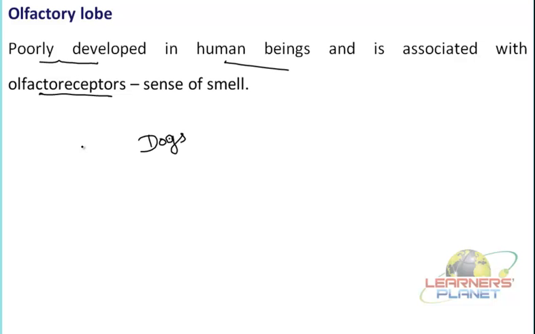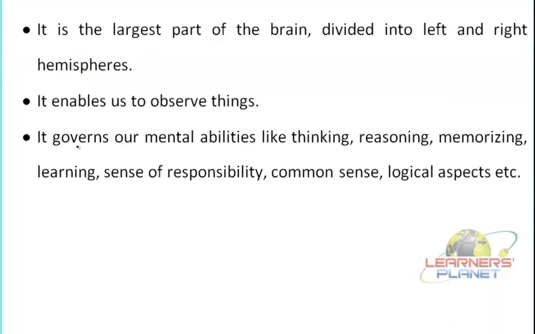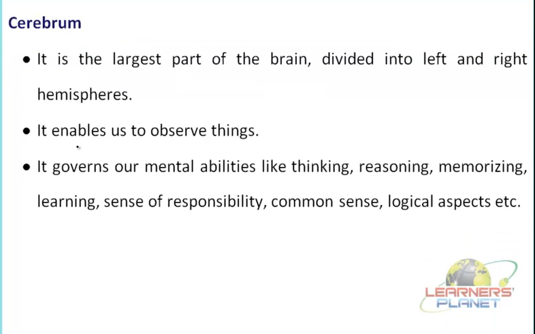Now this is the part which is associated with the nose and the olfactoreceptors. The next part of the forebrain is the cerebrum. Cerebrum is the largest part of the brain. We said that forebrain is the largest part, right? Then we said that it is divided into 2 parts. What are they? The olfactory lobe and the cerebrum.